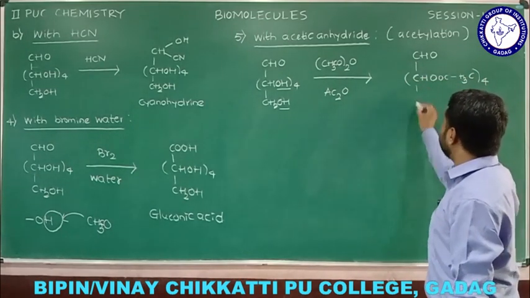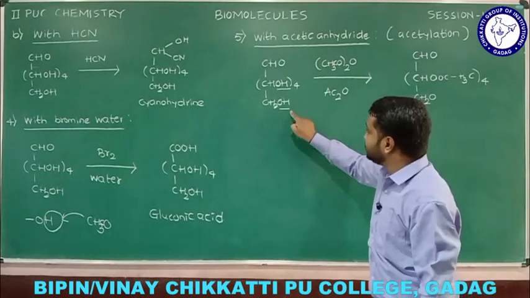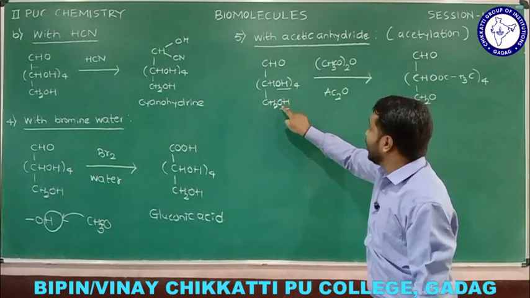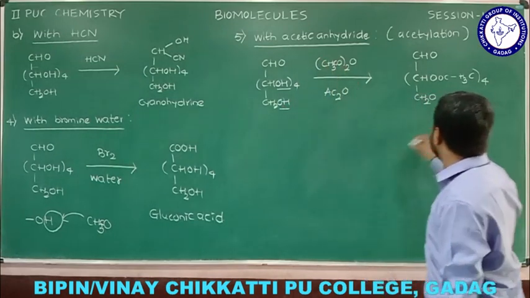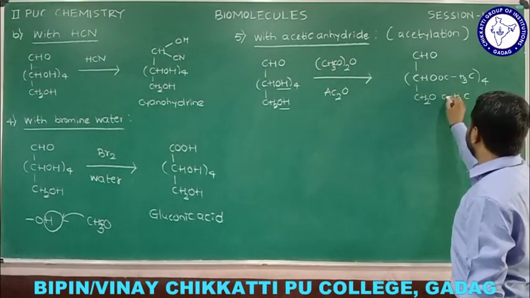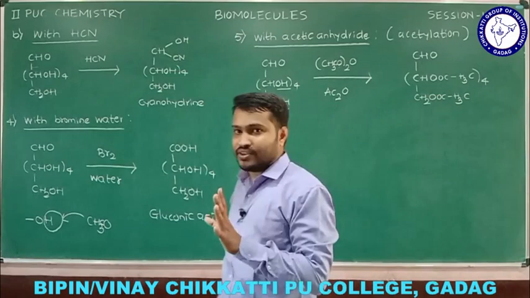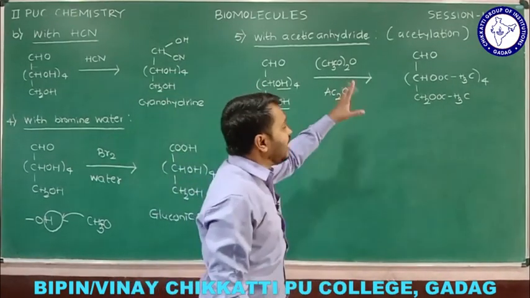And one more, here we have CH2OH, and the H of OH I replace by CH3CO. That is the product we get, and the process involved is acetylation.